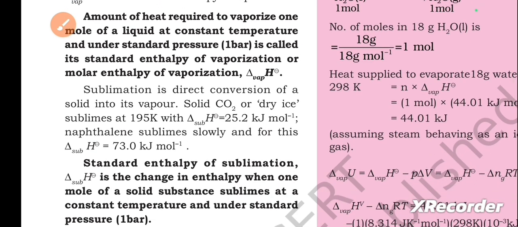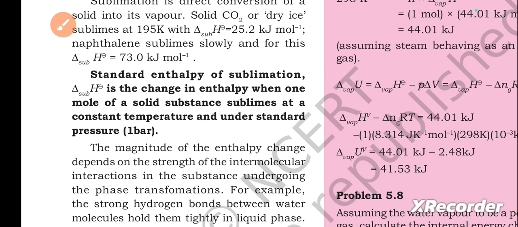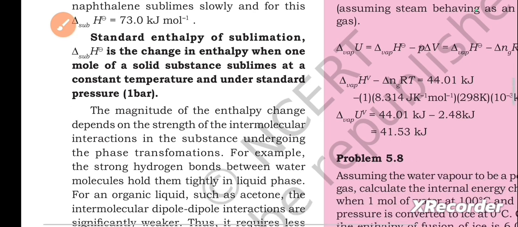Sublimation is the direct conversion of a solid into its vapor. Solid CO2 or dry ice sublimes at 195 Kelvin with delta sublime H equal to 25.2 kilojoules per mole. Naphthalene sublimes slowly, and for this it is 73 kilojoules per mole. Standard enthalpy of sublimation is the change in enthalpy when 1 mole of a solid substance sublimes at a constant temperature and under standard pressure of 1 bar.